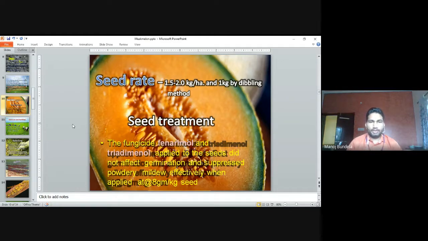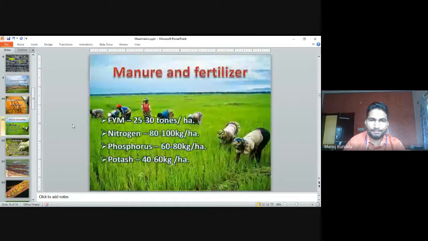Seed treatment. We use fungicides like fenarimol and triadimenol applied to the seeds, which did not affect germination and suppressed powdery mildew when applied at 8 gram per kg of seed. So 8 gram per kg of seeds we apply to control the powdery mildew. In seed germination, normally when we sow the seeds, a fungal disease will come, so to control the fungal disease we will apply this.